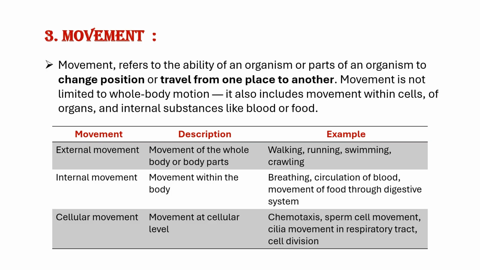One more example is cell division. Chromosomes and organelles are moved to different parts of the cell during the cell division process, like in the phases of anaphase, telophase, metaphase, these phases. Why? So that it ensures that new cells get the correct genetic material and cell components.